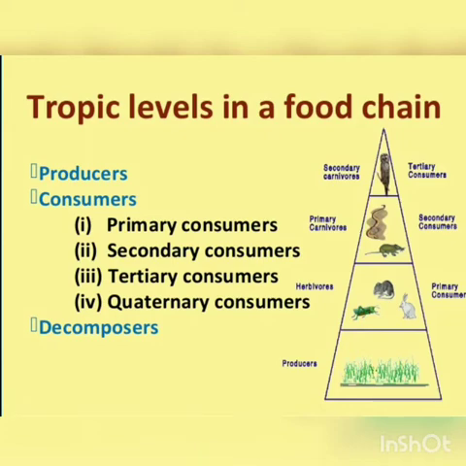Now there are different types of consumers: primary consumer, secondary consumer, tertiary consumer, and quaternary consumer. And then there are apex predators. Then decomposers. Decomposers are microorganisms that help in decaying or breaking down the dead matter of other animals.